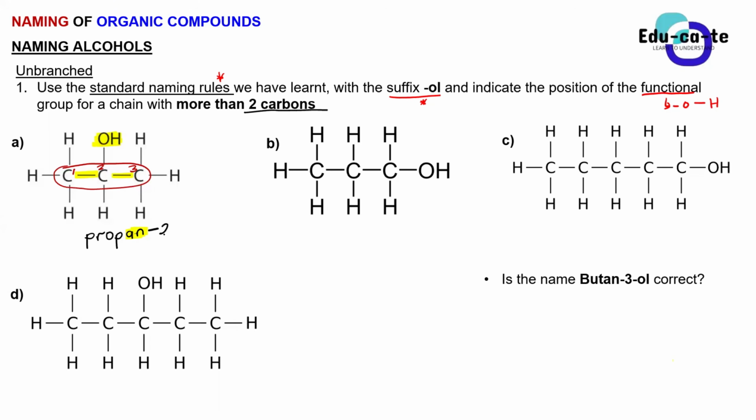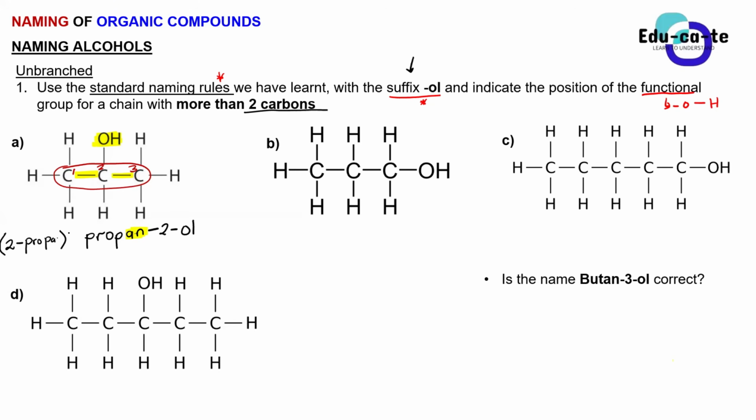On carbon 2. And then after that, you write an ol, because the ol is the suffix for alcohol. So this is propan-2-ol. Or alternatively, you can write this as what? What can you write this as? So 2-propanol. You can write this as 2-propanol.